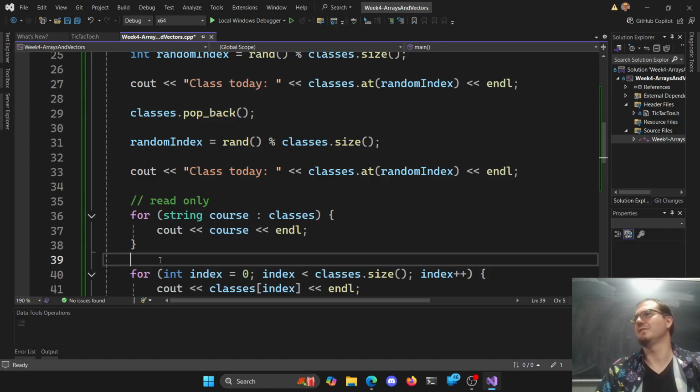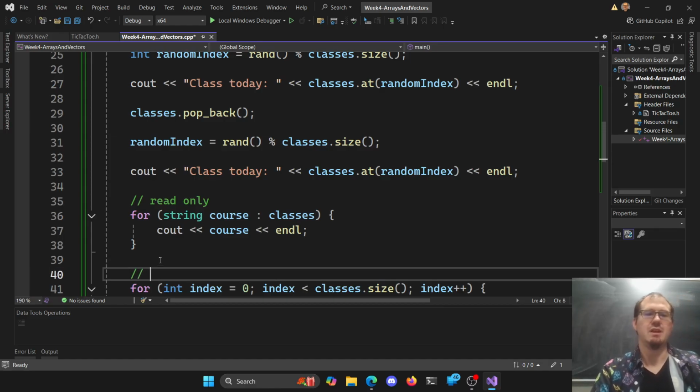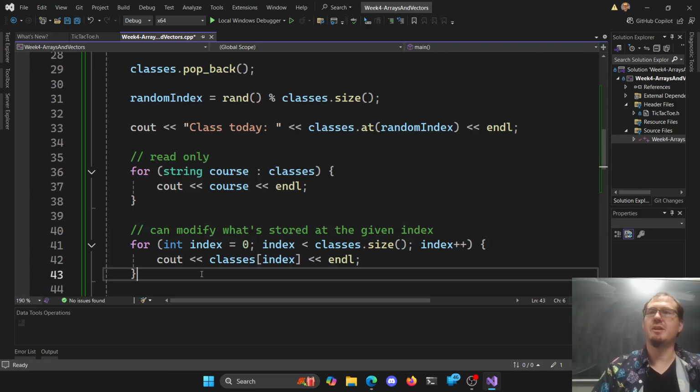until we get to classes. Well, if you put an array of classes or a vector of classes, then you can interact with it, but you can't wholesale replace it. It gets a little bit awkward here, but we'll get there eventually. And this one can modify what's stored at the given index here. Does that all make sense?